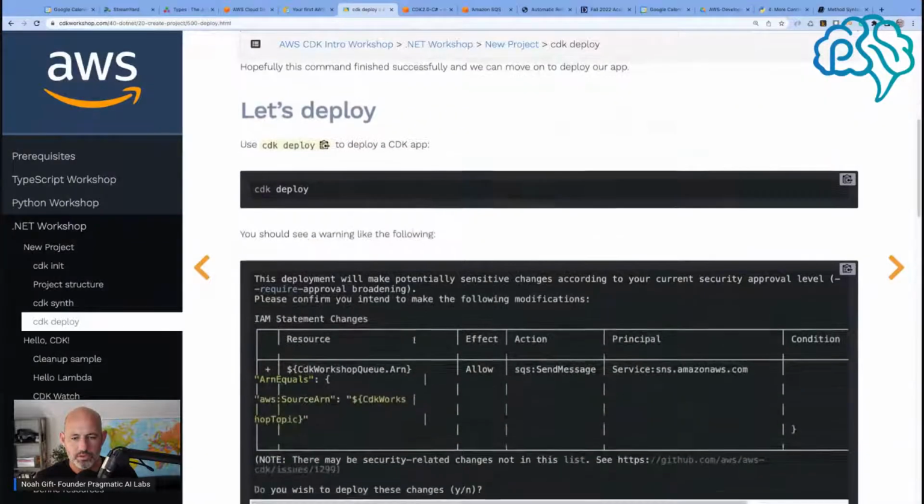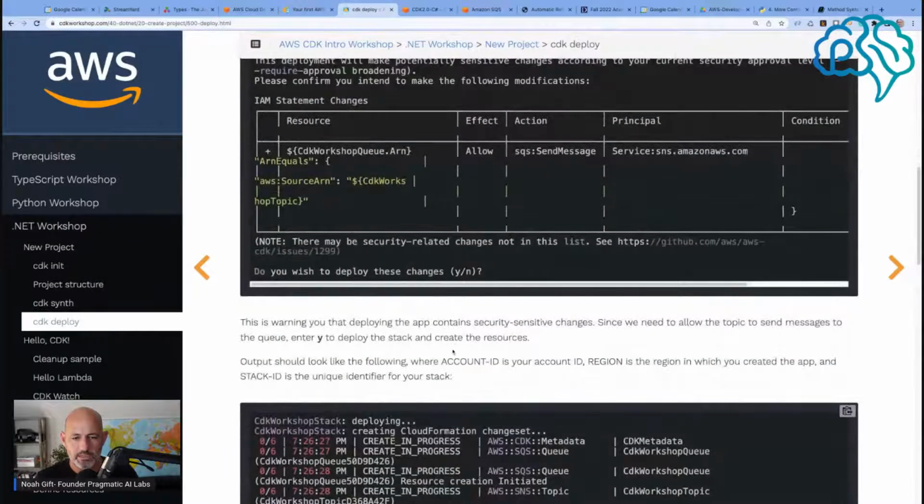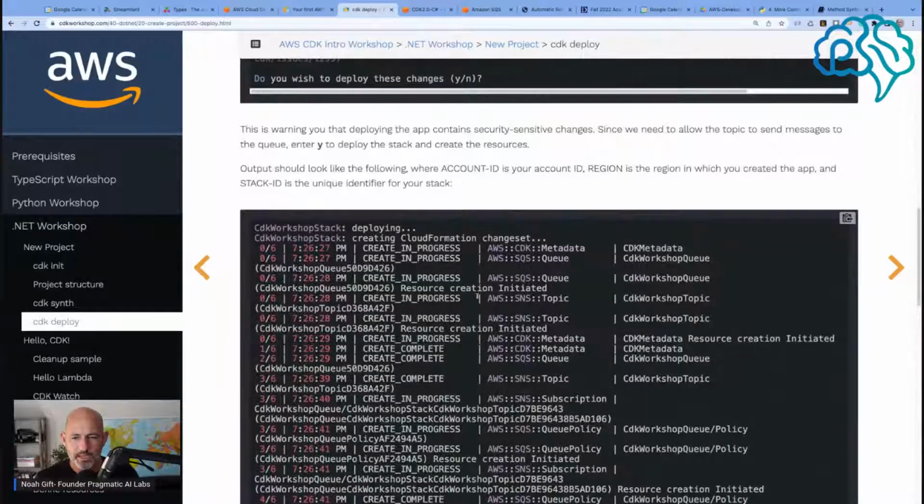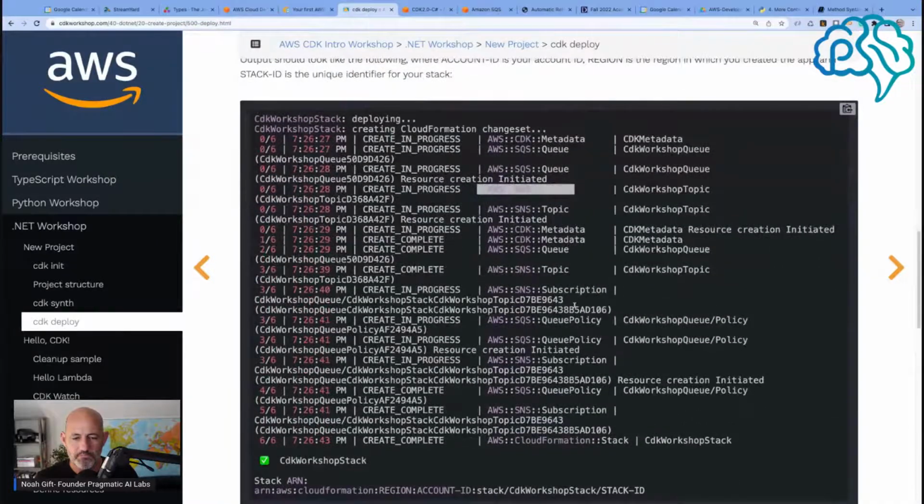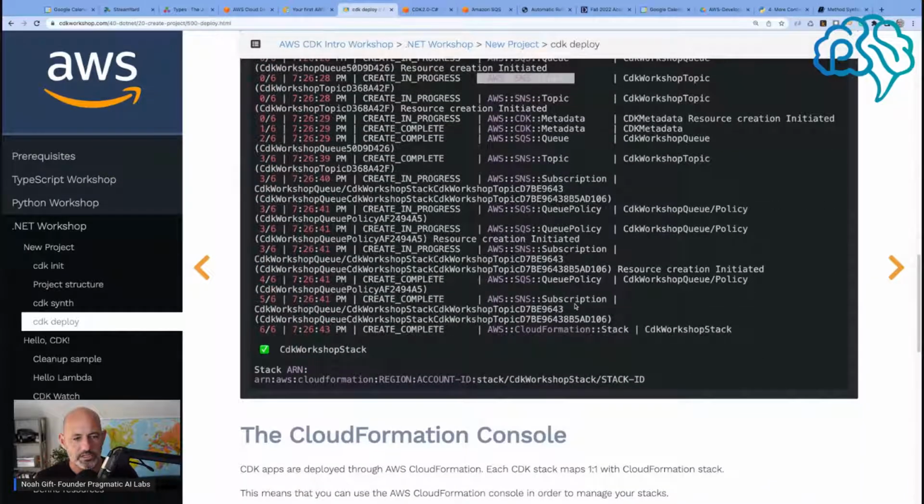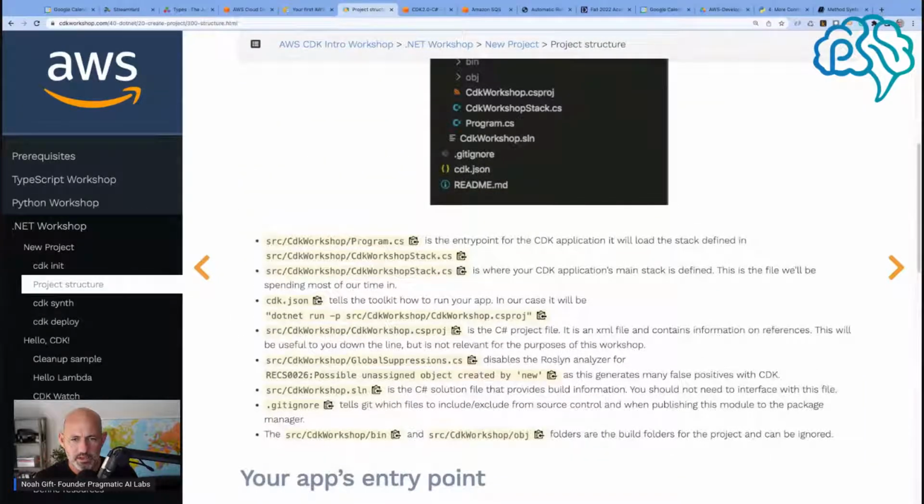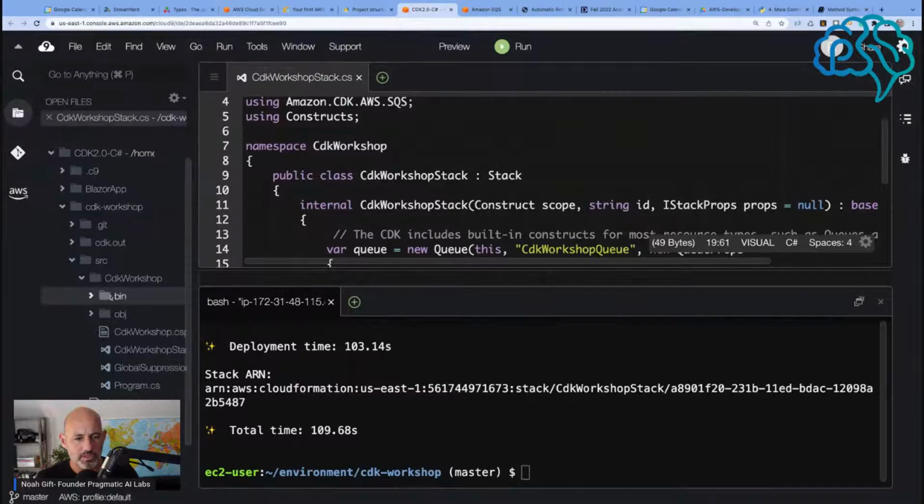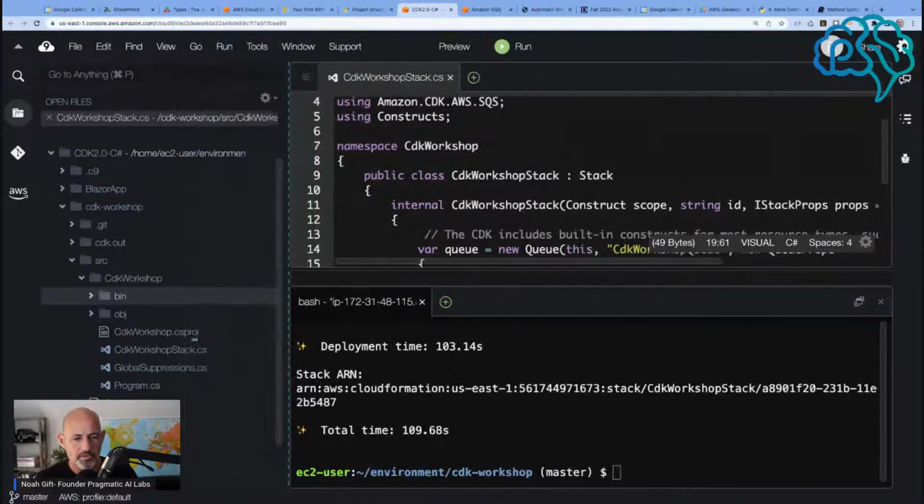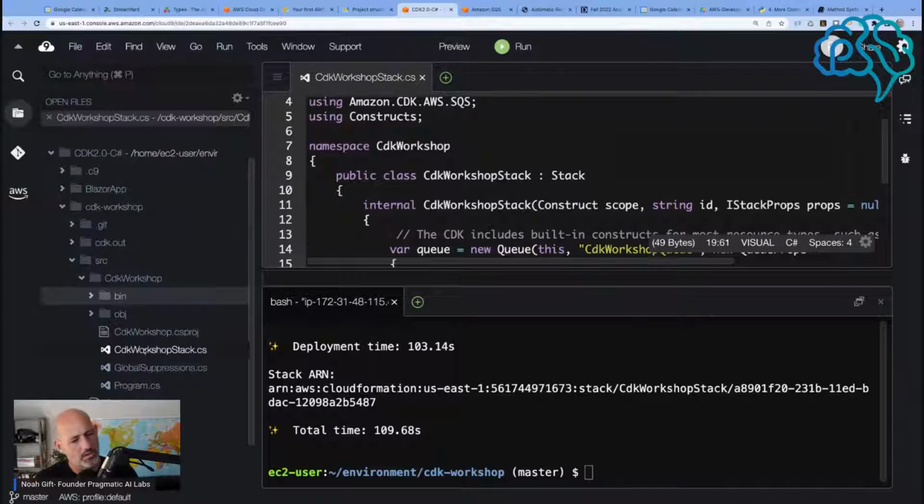So we did this. The output should look like this. See, where is this coming from? I don't see the SNS topic yet, unless I don't understand the project structure. Let's see here. So this is the entry point. Oh, it's in the CDK workshop stack. Let's find that. So CDK workshop. I need to move this over. Oh, it's this. So this is the stack.